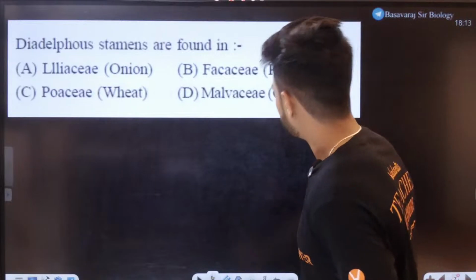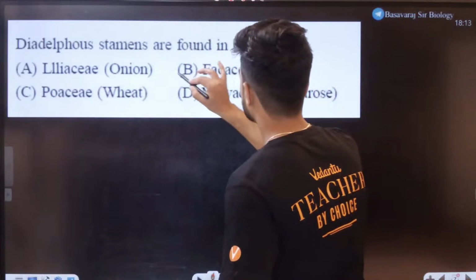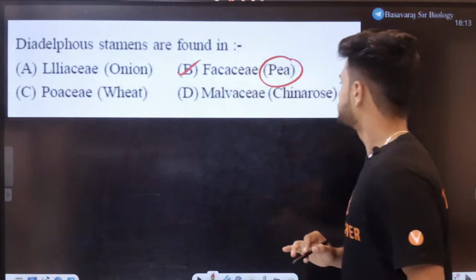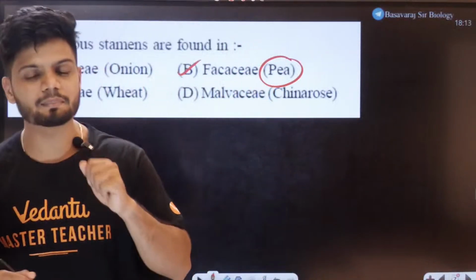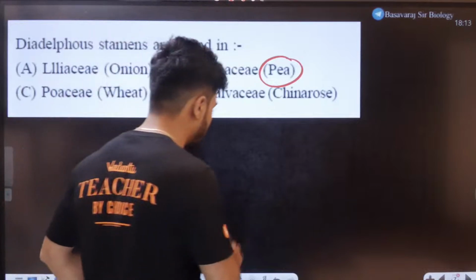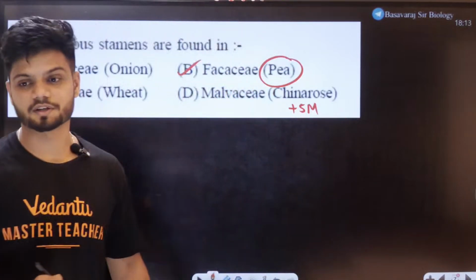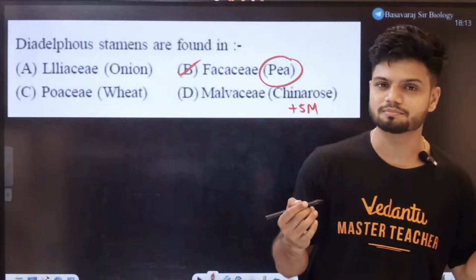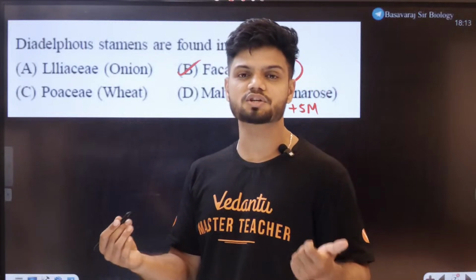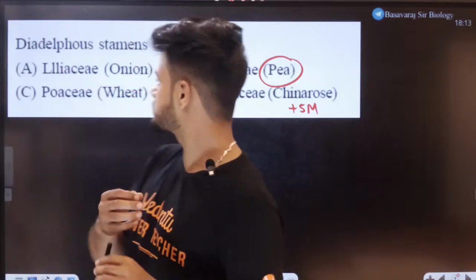Exactly, students. The diadelphous condition example given in NCERT is the pea plant. What if I ask you the example of monadelphous? Tell me the answer, students. Is it given here? Monadelphous condition. It is. The monadelphous condition is your China rose. What about polyadelphous? Is it given here?